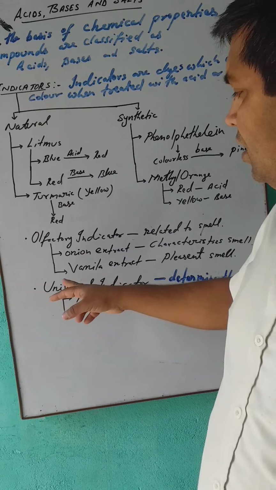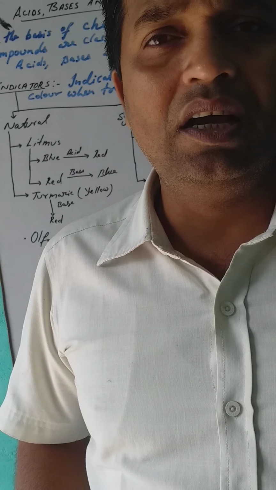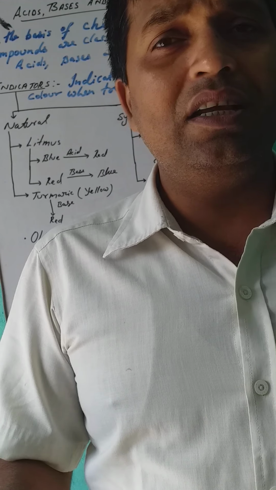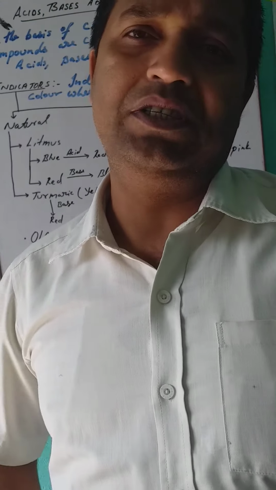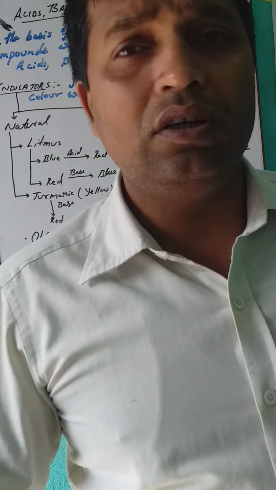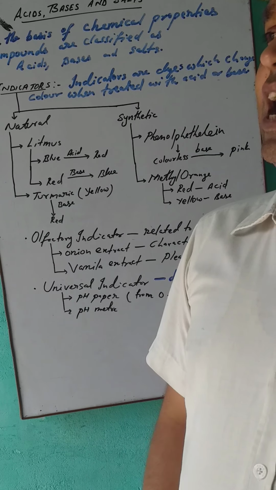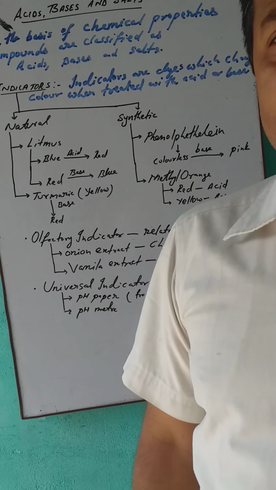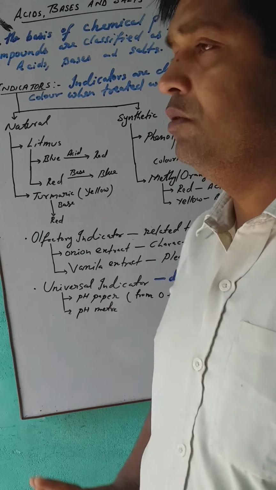And now another indicator is called the universal indicator. Universal indicator is that type of indicator which can identify the actual strength of acid or base. How strong the acid is, how weak the acid is, how strong the base is, how weak the base is. So the actual strength of acid and base can be detected with the help of universal indicator. And universal indicators are of two types, that is pH paper and pH meter.